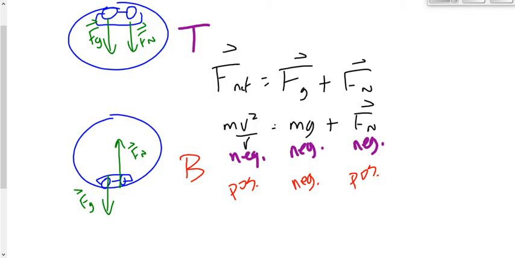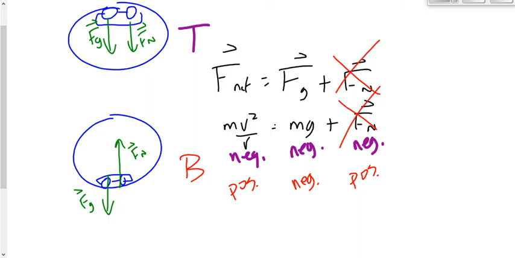Good. One more little thing, and this is what we talked about on Thursday. There is one situation where there is no normal force, and that's when you're traveling at the minimum speed. So when you're looking for the minimum speed, what you need to do is set Fn equal to 0. In other words, mv squared over r will be equal to m times g. Solve for v, that is the minimum speed.